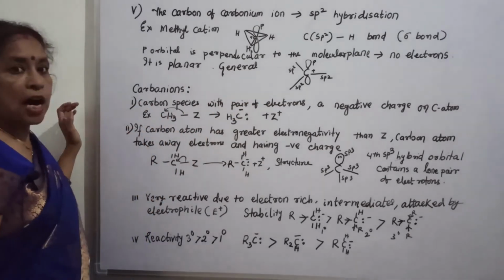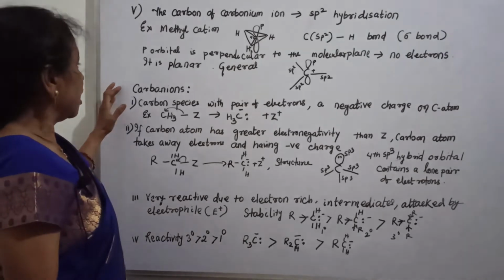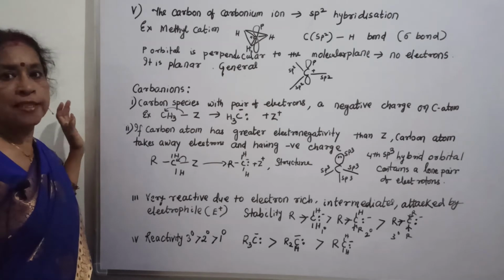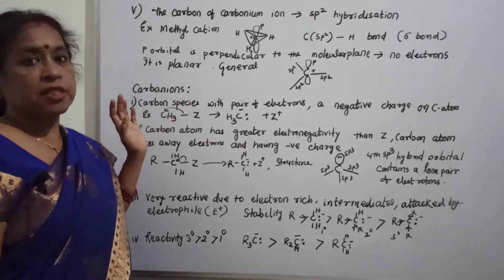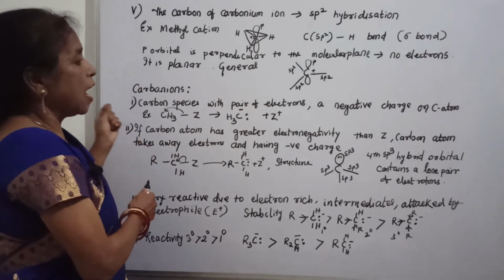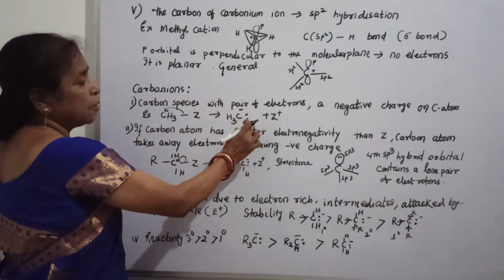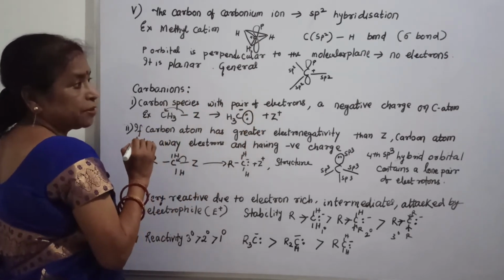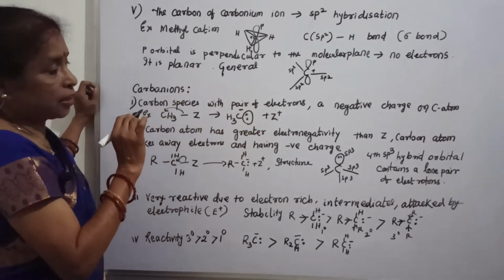And now the carbanion. Here you can find the carbon species with a pair of electrons and a negative charge. If the carbon species has a negative charge and a pair of electrons, then it is called carbanion.